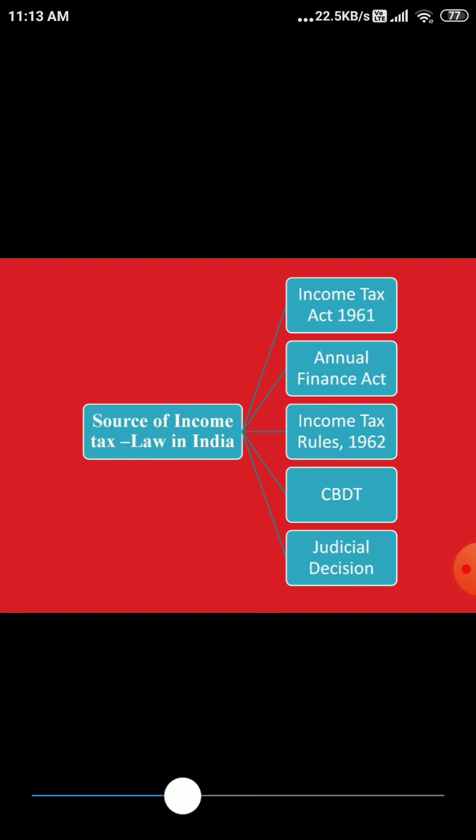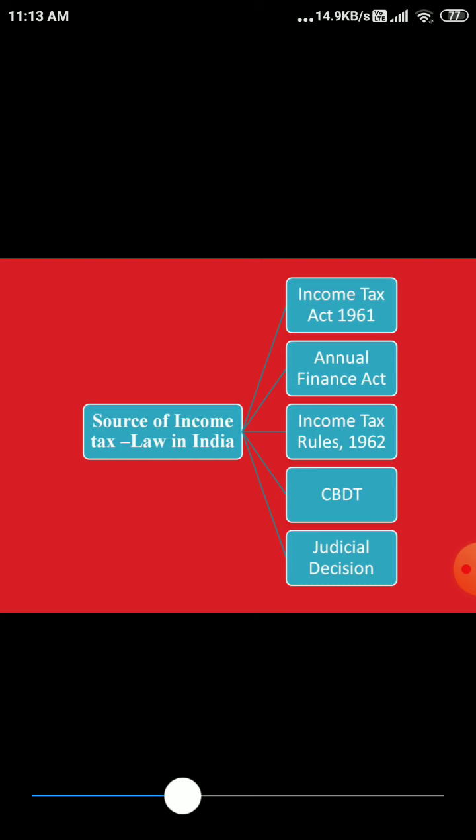Then judicial decision. Judicial decisions are those which are passed in the court, right? Either the High Court or the Supreme Court. There are some things which are not covered in law, right? We can't say that everything is covered. Day after day, year after year, when some changes happen, modernization happens, the court will observe the situation, and by judicial decision in either a High Court or a Supreme Court, there will be some changes or modifications in the rules and regulations, or some changes in the law in India. So the judicial decision by the court was also being done.